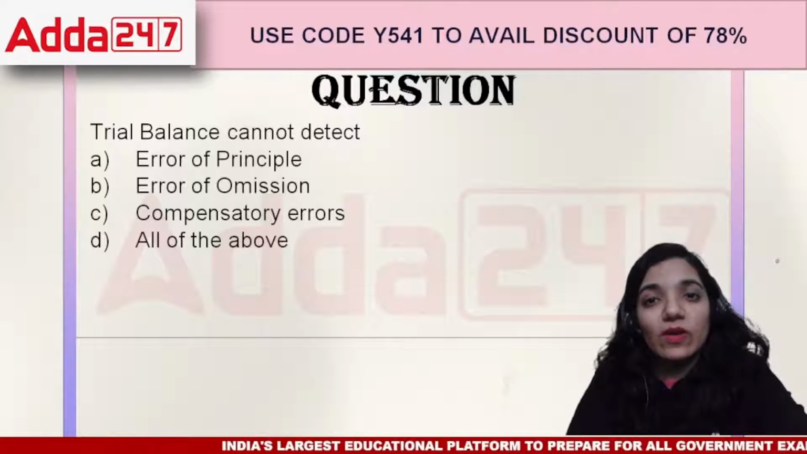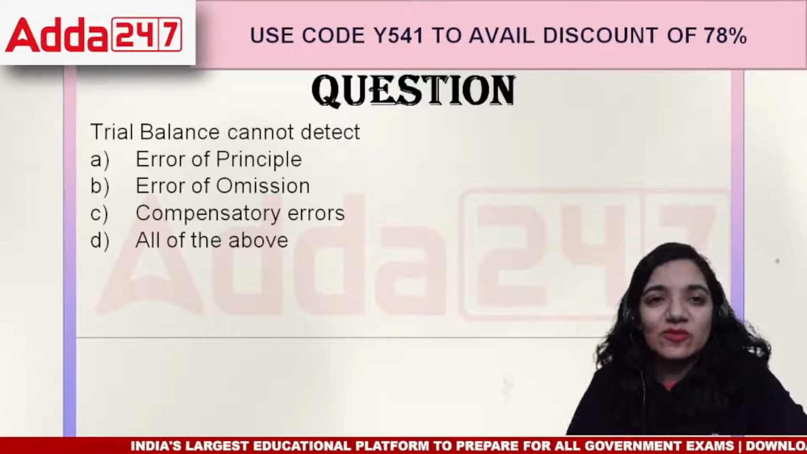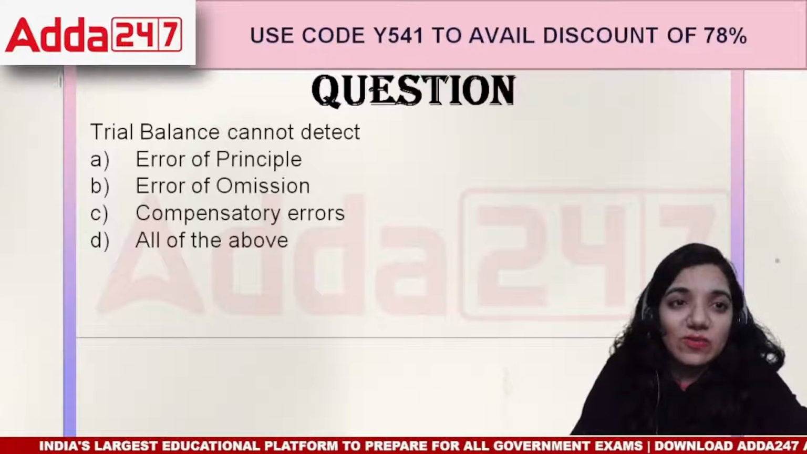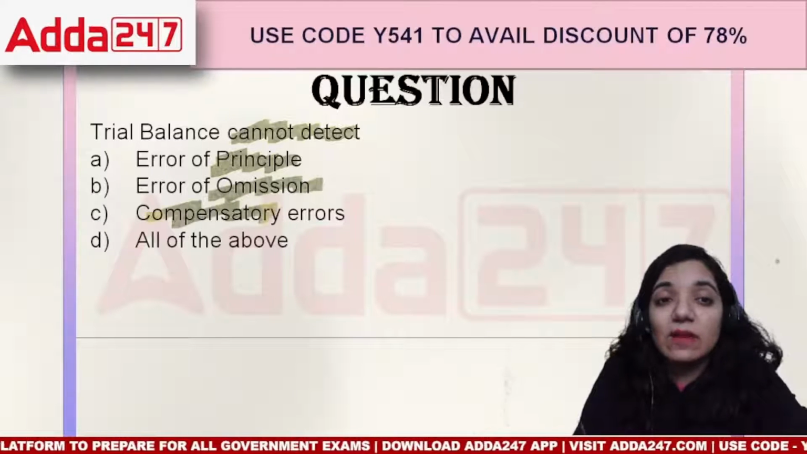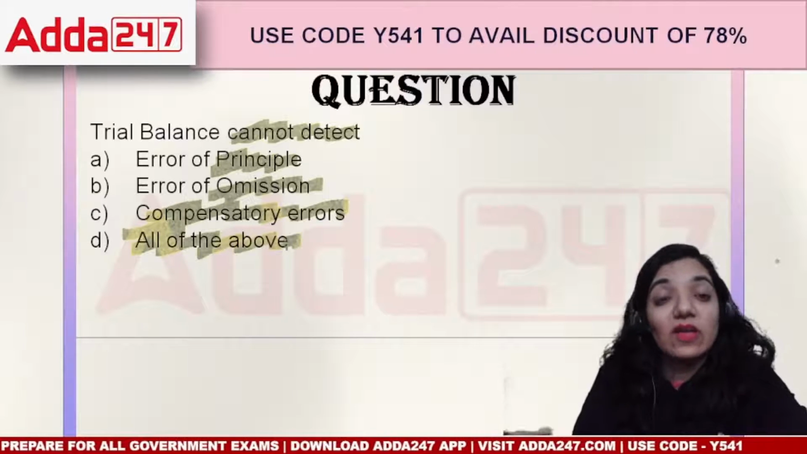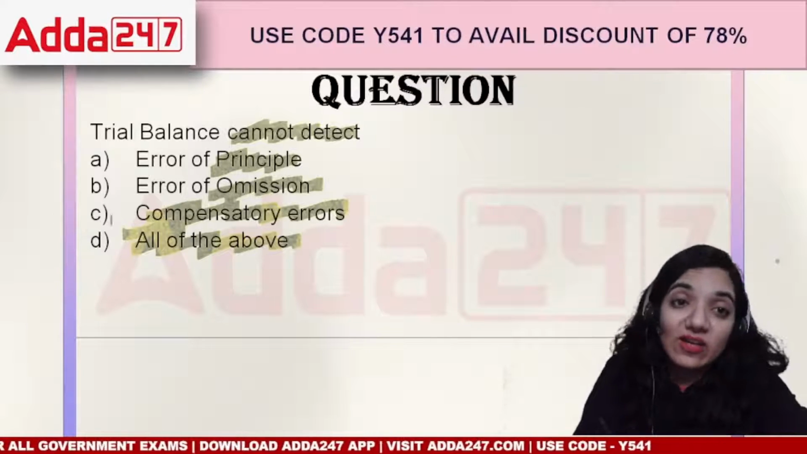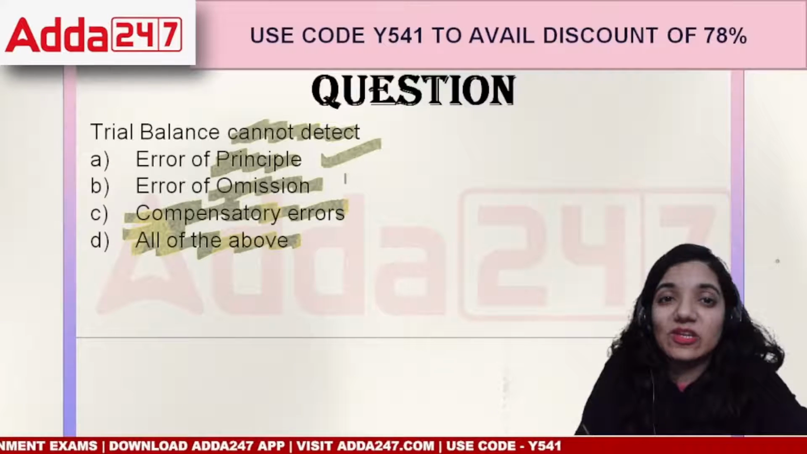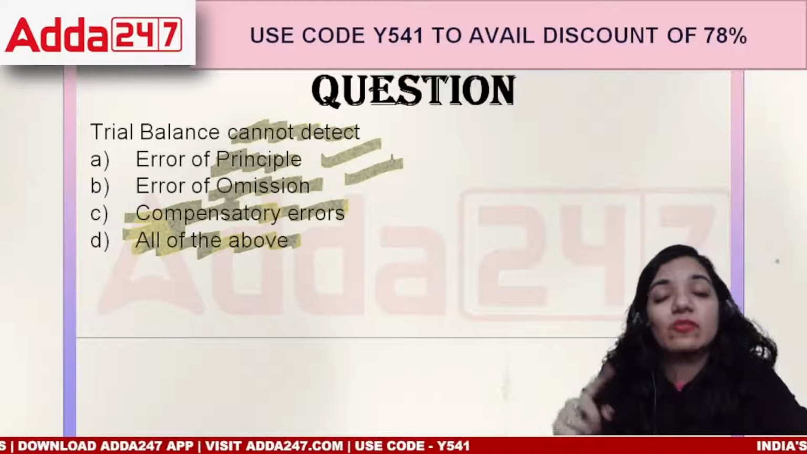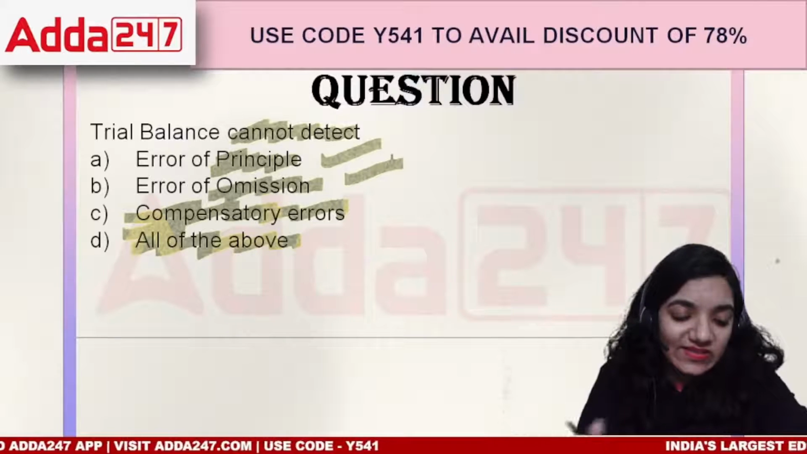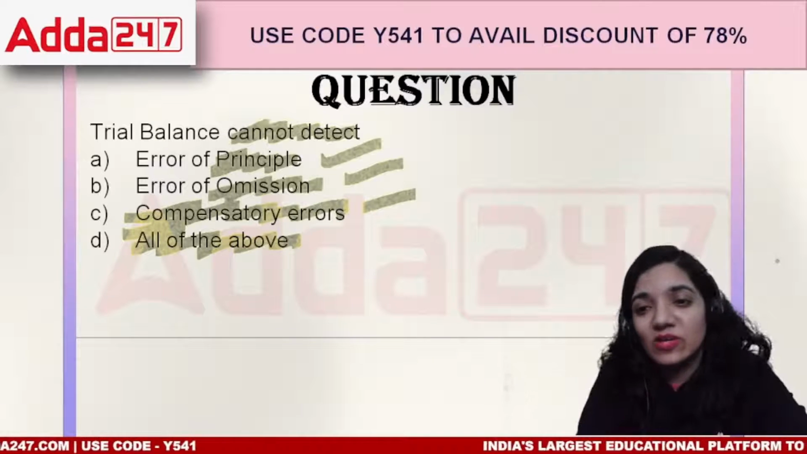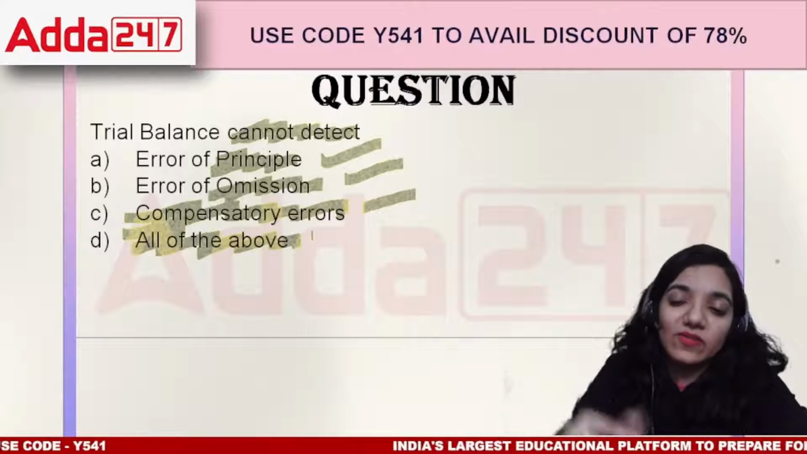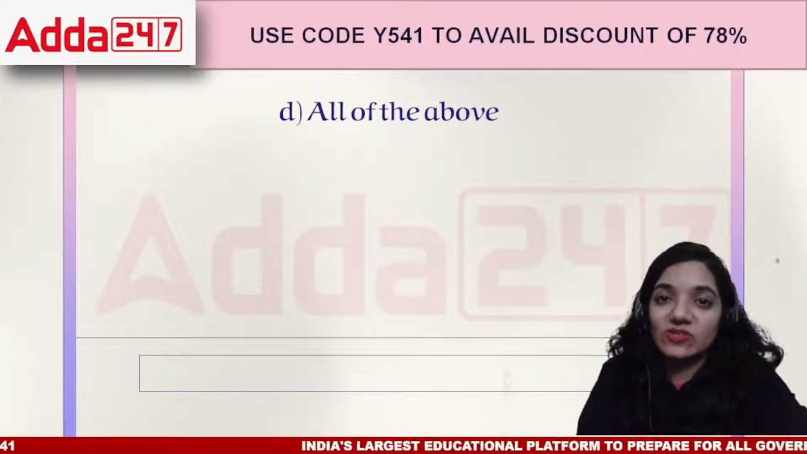While preparing the trial balance, we sometimes look at other scenarios as well. What are those scenarios, everyone? The trial balance cannot detect what kind of errors? We've just talked about it: errors of principle, errors of omission, compensatory errors, or we can say all of the above. When we talk about the trial balance, the errors which are hard to detect would include error of principle, and omission, which are complete omission, where both the sides are not recorded. And then we have the compensatory errors which impact the debit side as well as the credit side. So the correct answer would be all of the above. All of these errors are hard to trace.